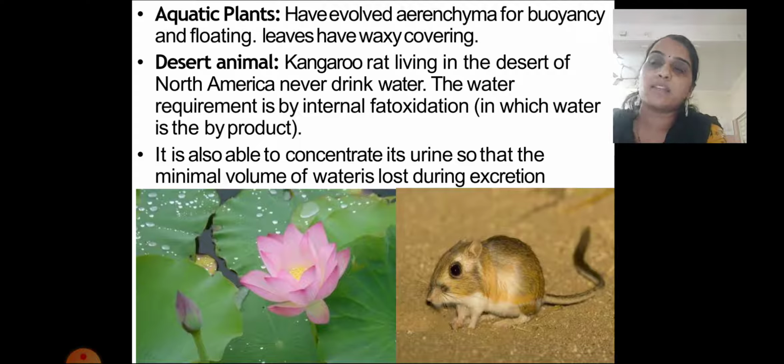Aquatic plants have evolved parenchyma for buoyancy. This is modified parenchymatous tissue filled with air spaces, which makes part of the body of the plant lightweight. This is called buoyancy. Once they achieve buoyancy, they can float on the water and survive in the water.